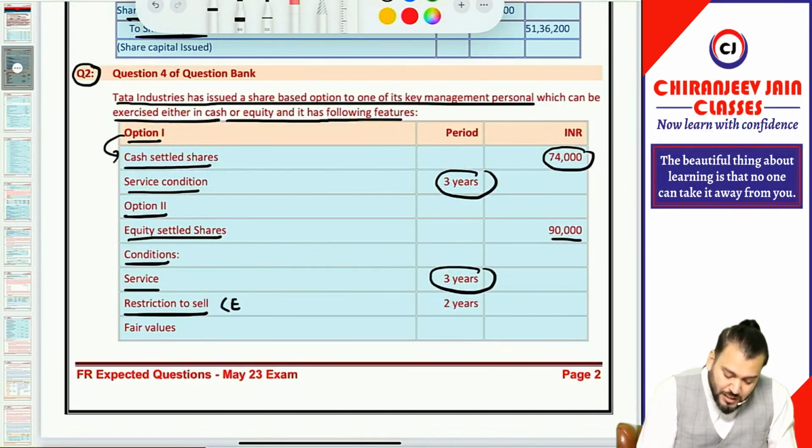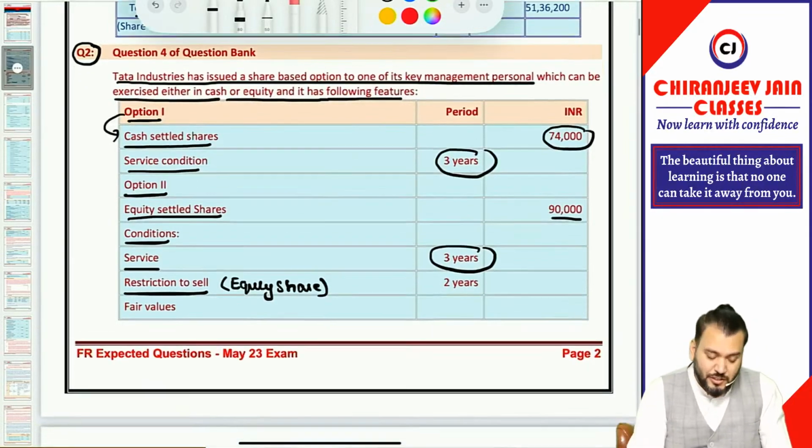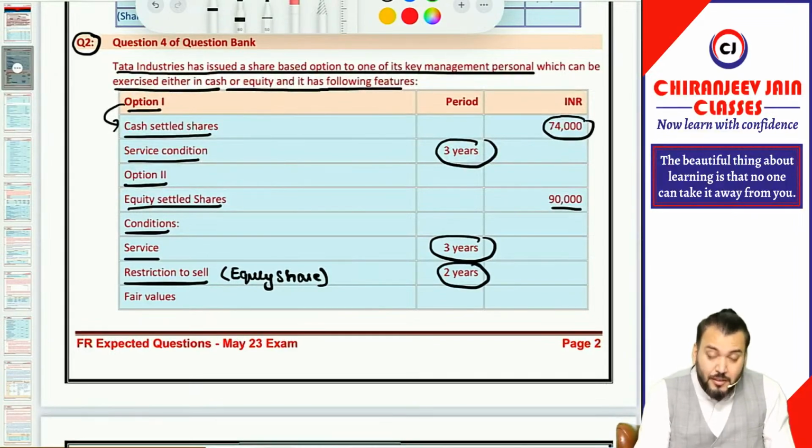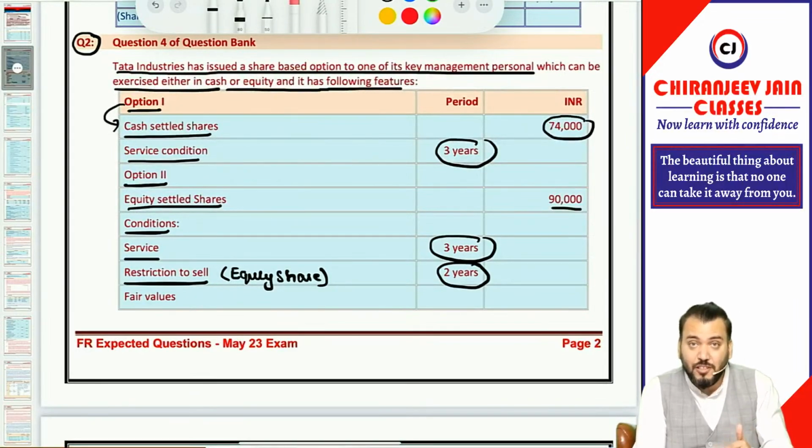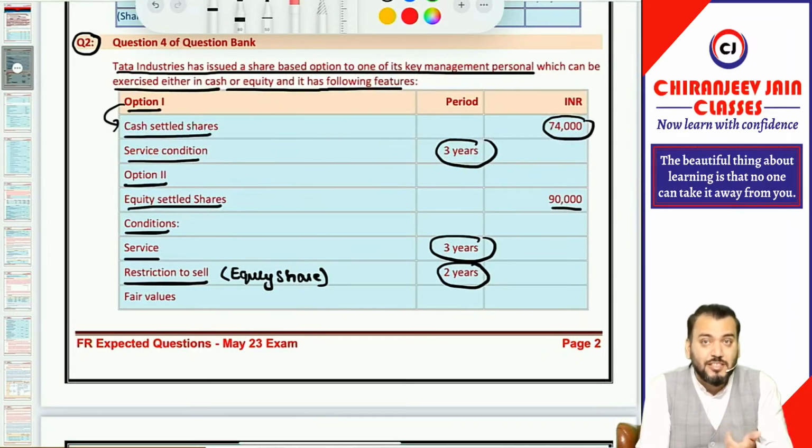Even if the question has not given it, it is always for equity shares. It cannot be for cash settlement. So the restriction to sale is for 2 years. Means once the equity shares have been allotted because you opted for equity settlement, then there is a restriction for 2 years that you cannot sell the equity shares to any other party.